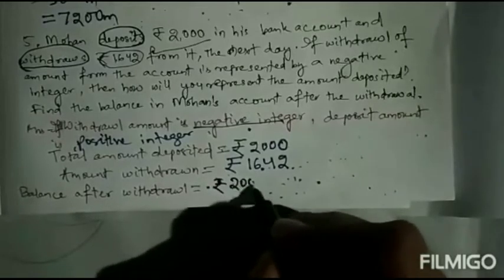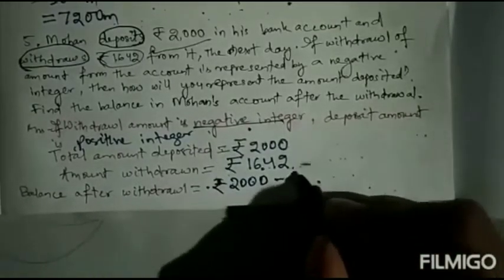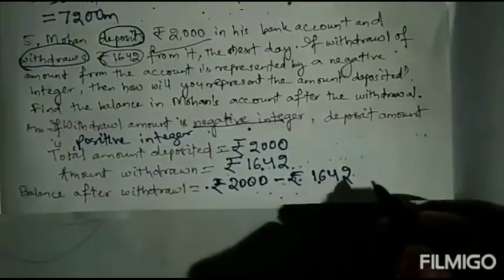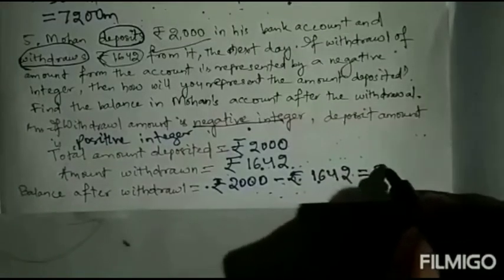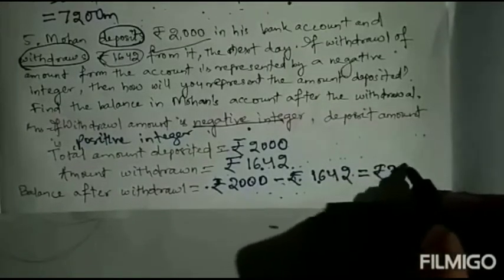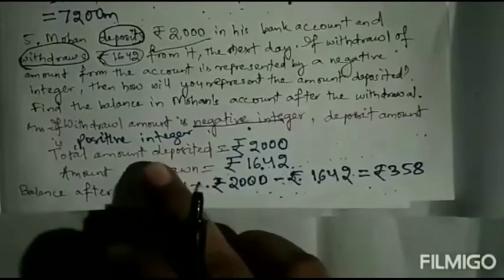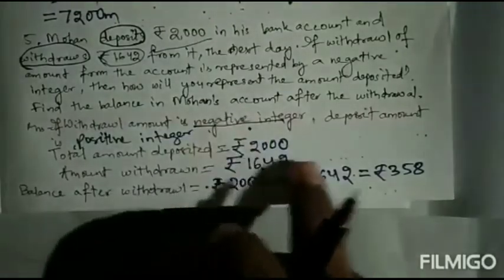Rupees 2,000 minus rupees 1,642. So your answer will be rupees 358. So this much is now Mohan's balance after withdrawal.